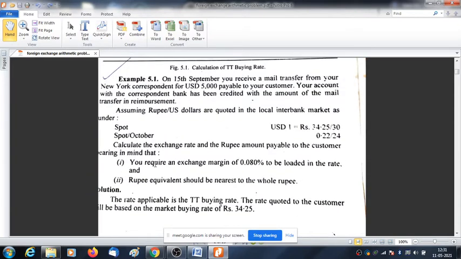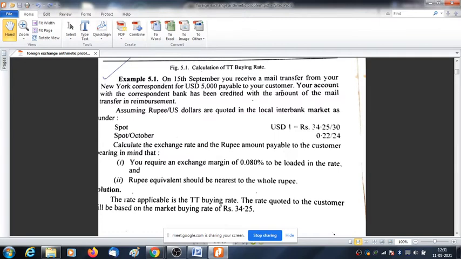First, you see, after going through the problem, you need to jot down some points. First, you receive a mail transfer for US dollar payable to your customer. Means you are receiving a mail transfer of $5,000. Means your customer is giving you $5,000, means exchange you have to pay. You have to pay in rupee amount. You agree with me or not? Tell me.